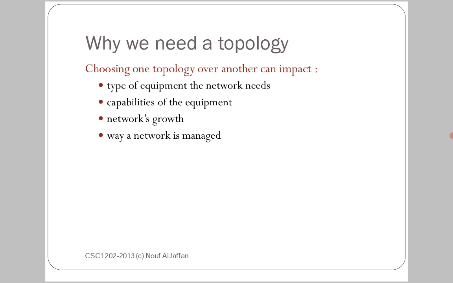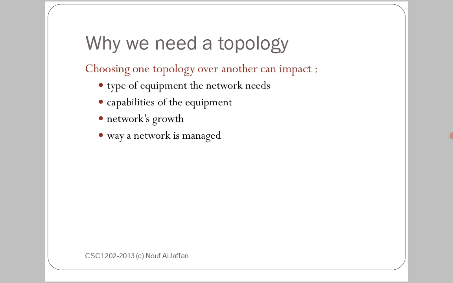Type of equipment means, as we already told you, every network is built with a variety of network equipment or hardware like hubs, switches, repeaters. Some of them use wireless technologies. Capabilities of the equipment means how much capacity the equipment has and what it is capable of with that network equipment.